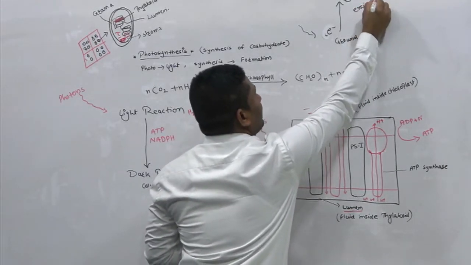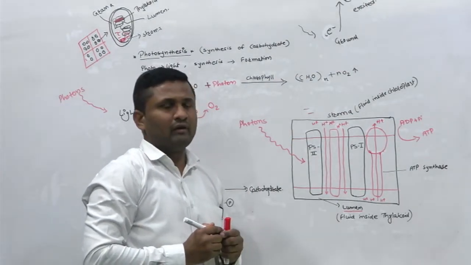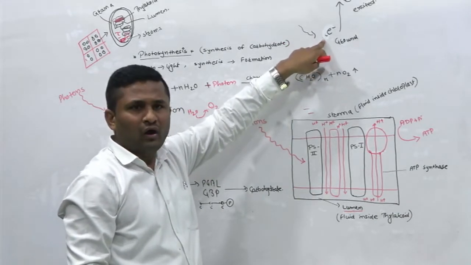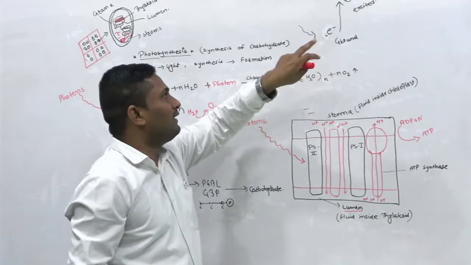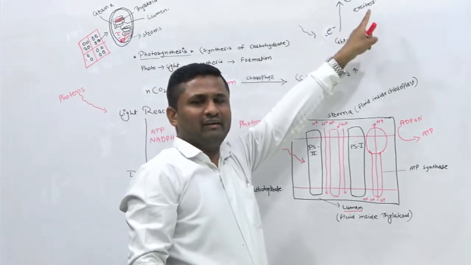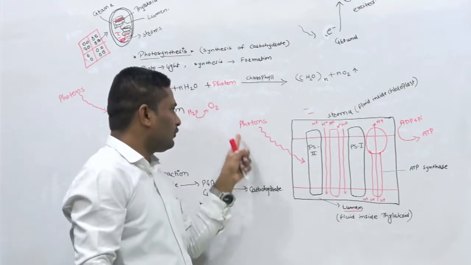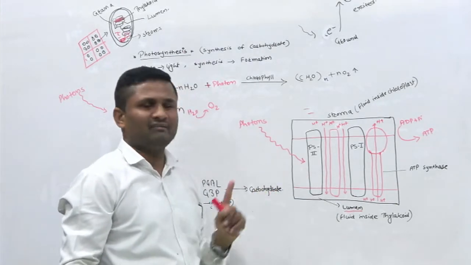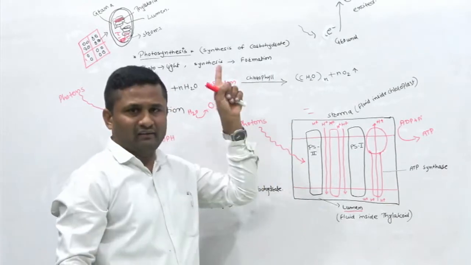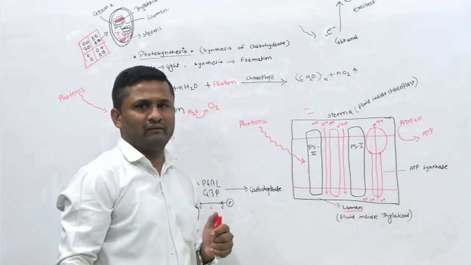Okay, the excited state is the energy-carrying state of this electron. It has got the energy from the photons. It has accepted that energy and it goes to the excited state, right? So this is also happening in this case. When photons enter PS second, the electrons that are present here get excited. They go to the excited state, the higher energy state, right?